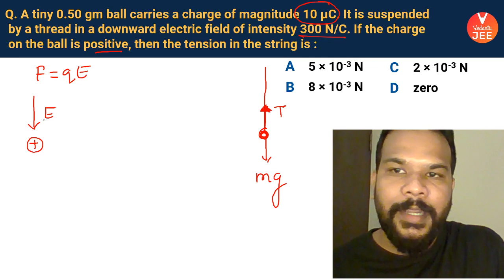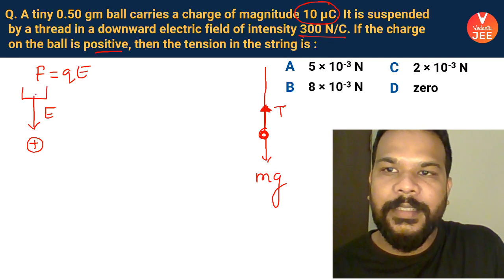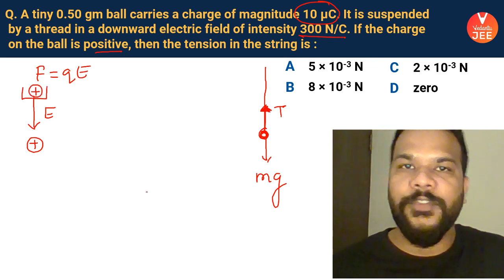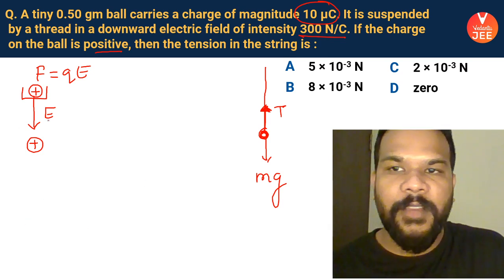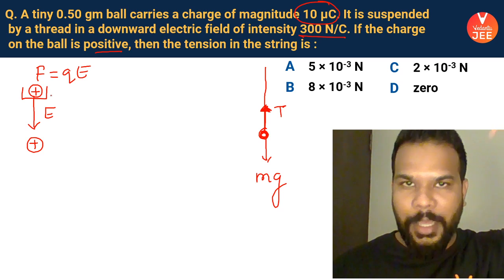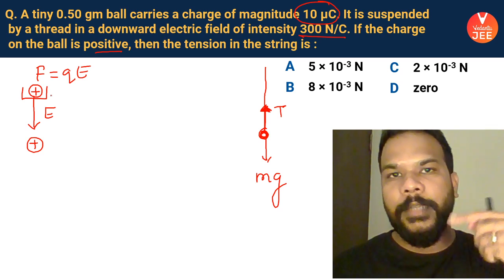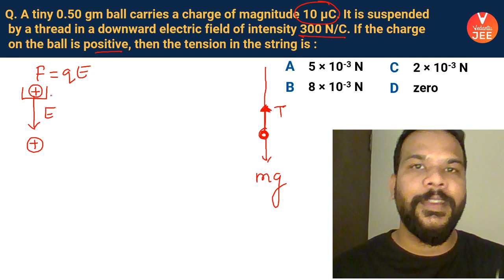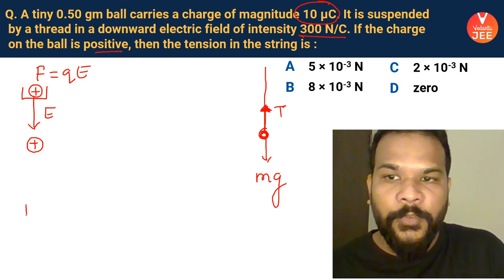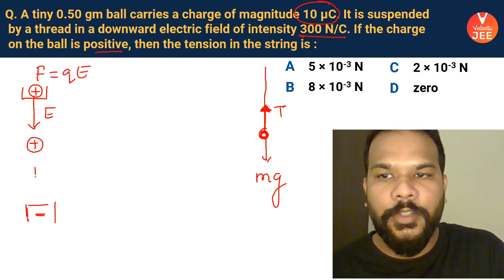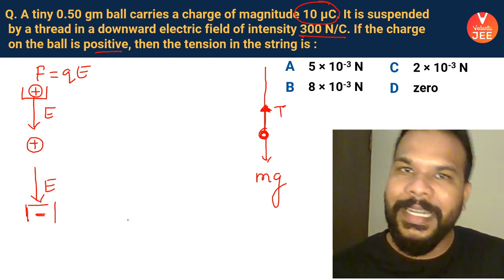So if this is the direction of electric field, that simply means this electric field is being created by a positive charge. You can assume a negative charge below also, because if electric field has a direction downward, then it has to be taken somehow like an electric field generated by a positive charge going away from the charge. If you would have taken a negative charge here, then also the direction of electric field would have been same, right?